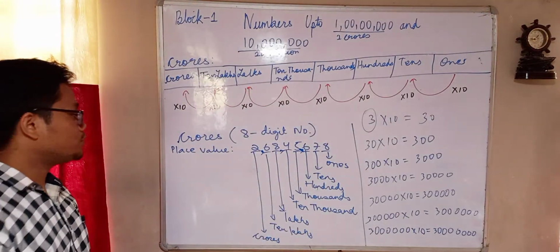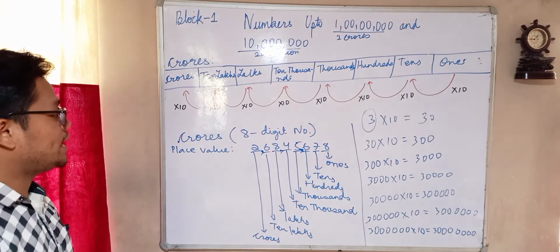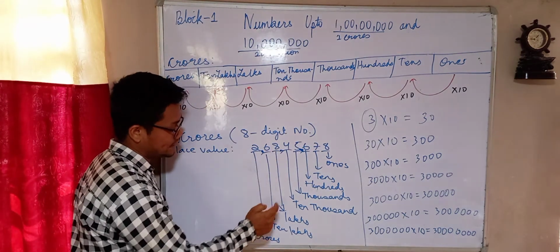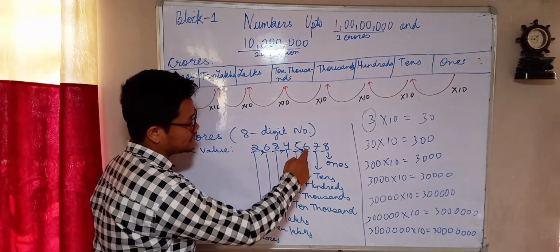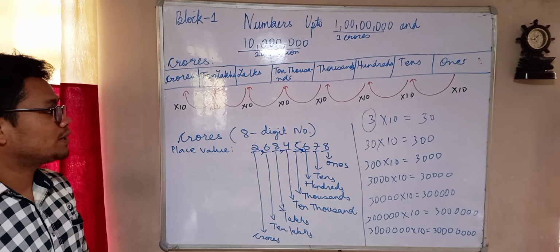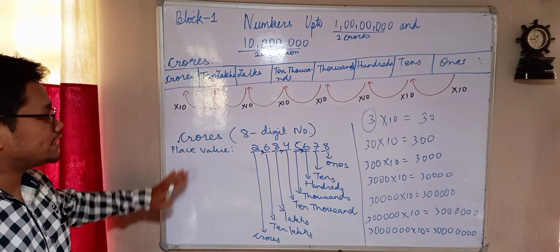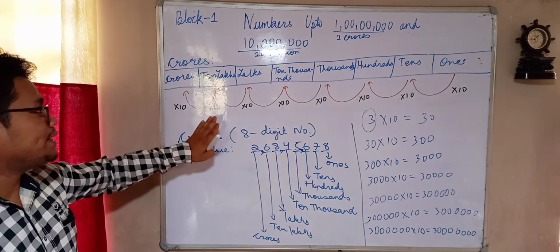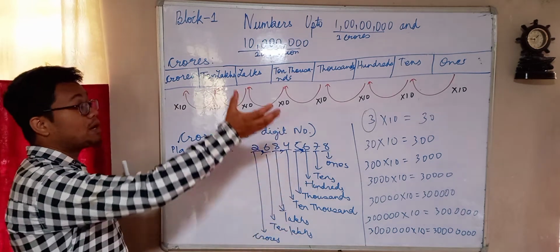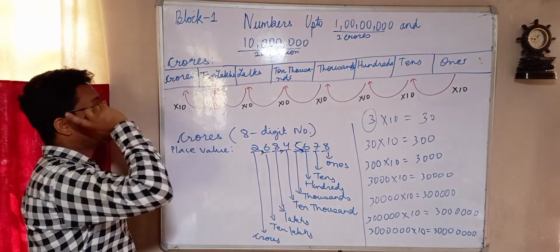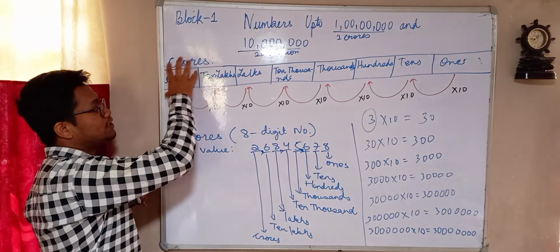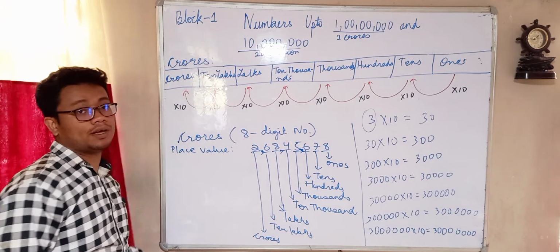If I name this number, as you already know, it will be 2 crores 68 lakhs 45,678. Naming is also very simple. Okay children, so over here we learned what place value is. We learned how many times 10 lakhs will become crores. Every time you multiply each individual place by 10, it becomes the bigger number.